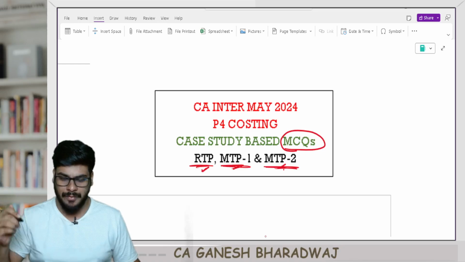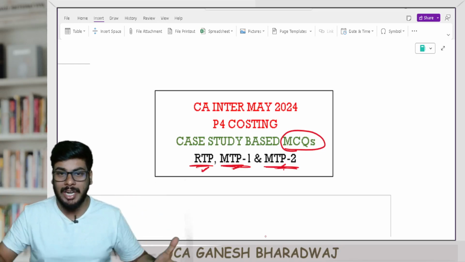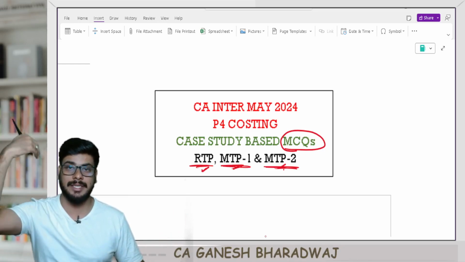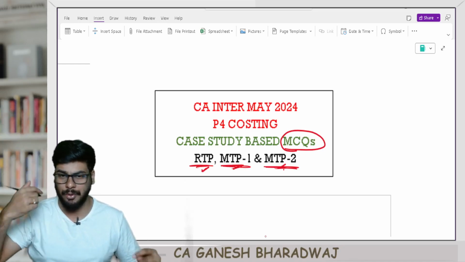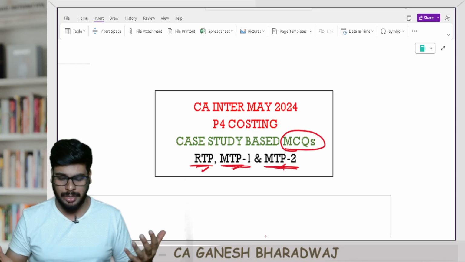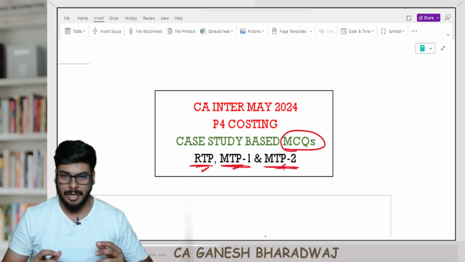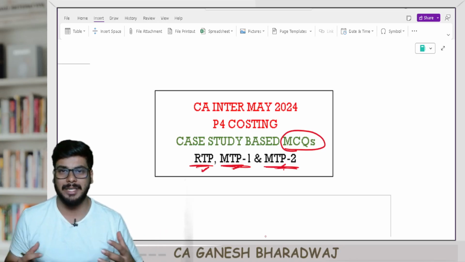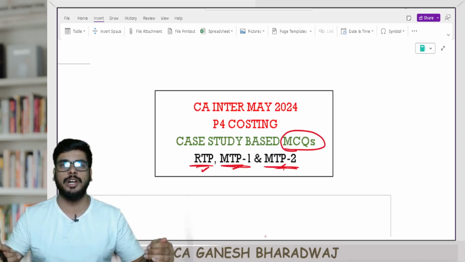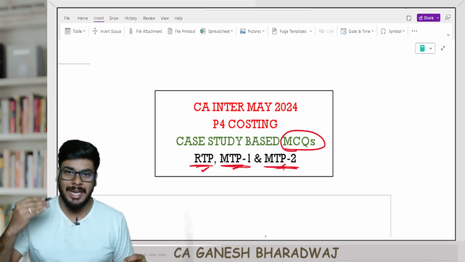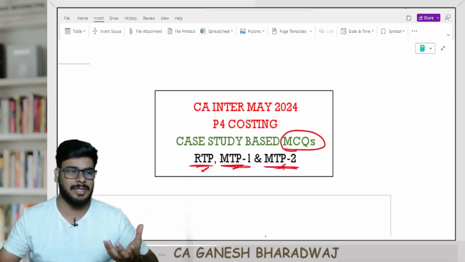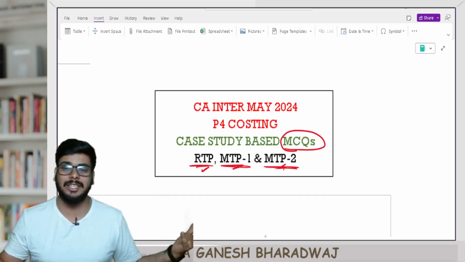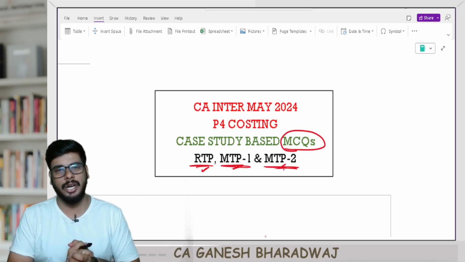Right? So have the confidence, and this is actually the only base that we have to prepare ourselves for your case study based MCQs for this May 2024 exam, because as on date, even in the institute study material, case study based MCQs are not there. So whatever MCQs are there, we've already covered. Now that our MTPs and RTPs had some quality questions, I wanted to discuss this before your exam, so that in your exam, even if one or two questions come in, some about 5 to 10 marks, if it gets repeated or taken from here, that's going to be a huge bonus for us. Clear with this, guys? Fine.